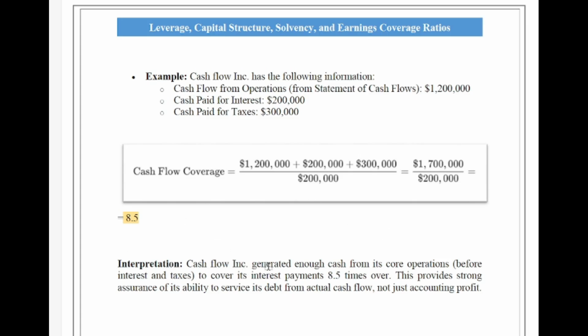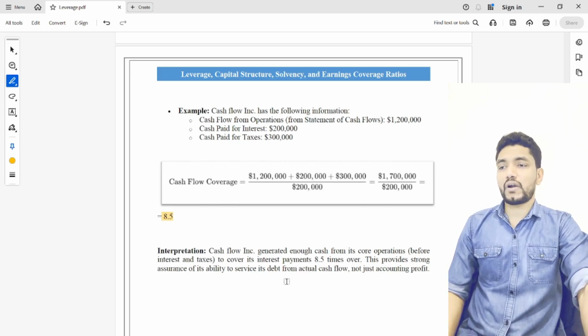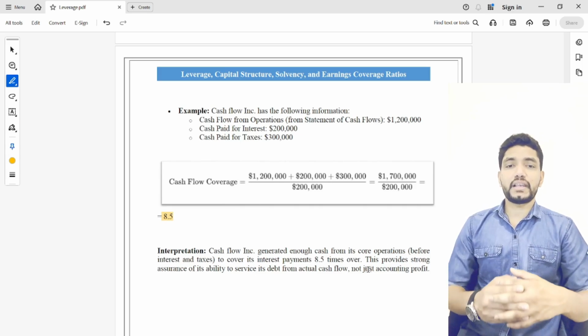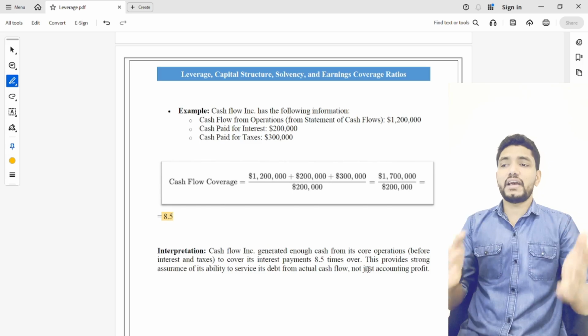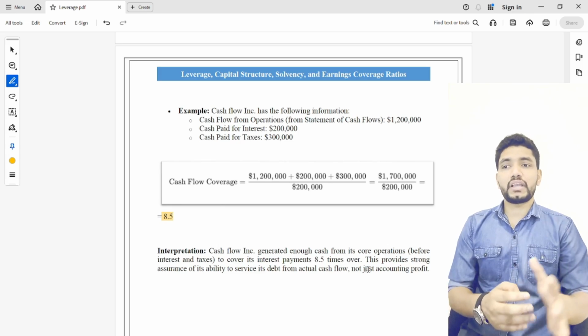The company generates enough cash from its core operations before interest and tax to cover its interest payment 8.5 times over. That means this company can pay its interest expenses 8.5 times by using its operating cash flow. This provides a strong assurance of its ability to service its debt from actual cash flow, not just accounting profit. So in the cash flow ratio, it is mainly the actual cash inflow that is considered rather than the accounting profit. So it provides a real measure of a company's ability to pay its debt by using its cash flow.